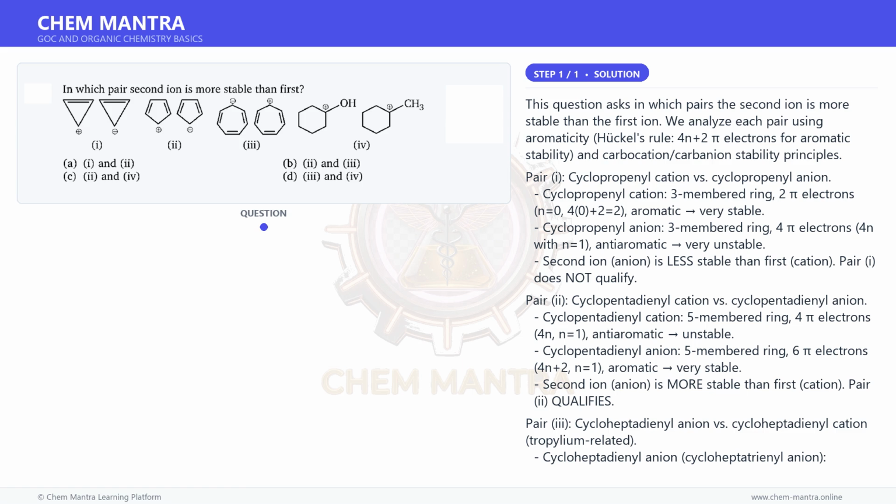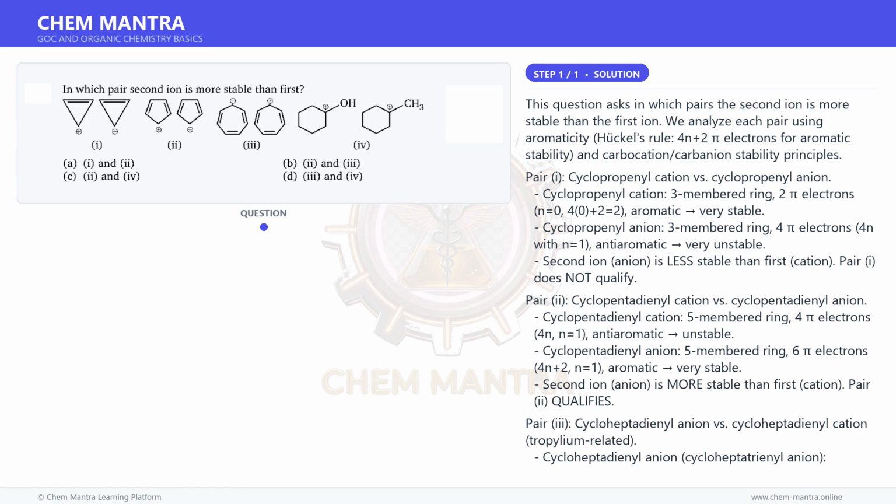Pair 2: cyclopentadienyl cation versus cyclopentadienyl anion. Cyclopentadienyl cation, 5-membered ring, 4 pi electrons, 4n, n is equal to 1, anti-aromatic, unstable. Cyclopentadienyl anion, 5-membered ring, 6 pi electrons, 4n plus 2, n is equal to 1, aromatic, very stable. Second ion, anion, is more stable than first, cation. Pair 2 qualifies.